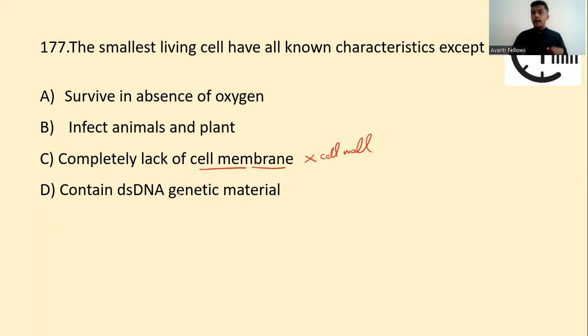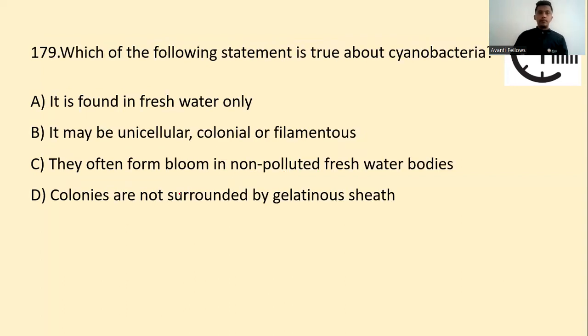What is the organism? Mycoplasma. Mycoplasma is the smallest living organism known, PPLO, the pleuropneumonia-like organism, which was discovered. This organism survives without oxygen. They can infect both plants and animals. They are very stubborn. They do not have a cell wall. They have a cell membrane, and their genetic material is double-stranded DNA. Let's go for the next question.